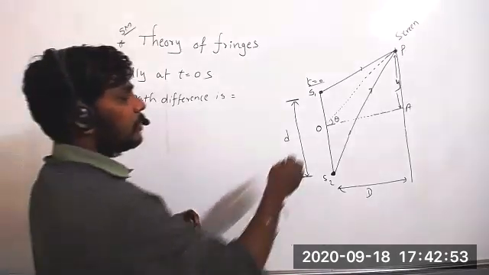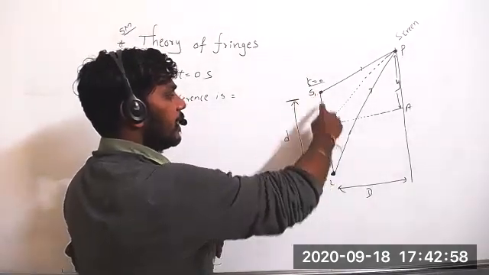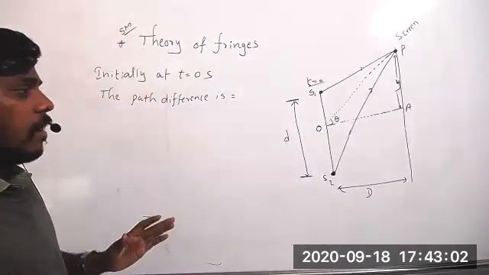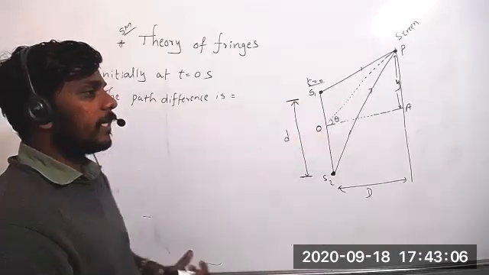Now, path difference means, see once at t equal to 0, is there any difference? Both are at rest only, right? Both are at rest. Rays didn't start from the source, right?